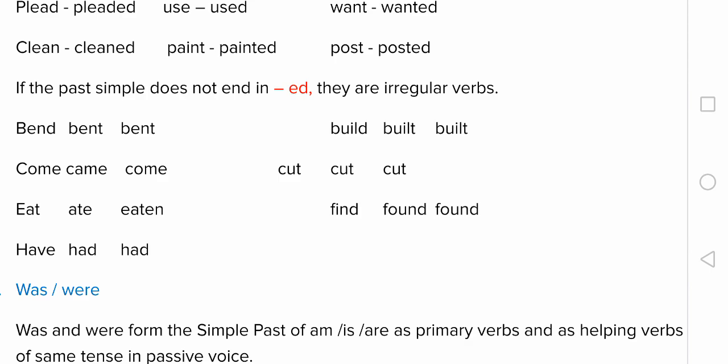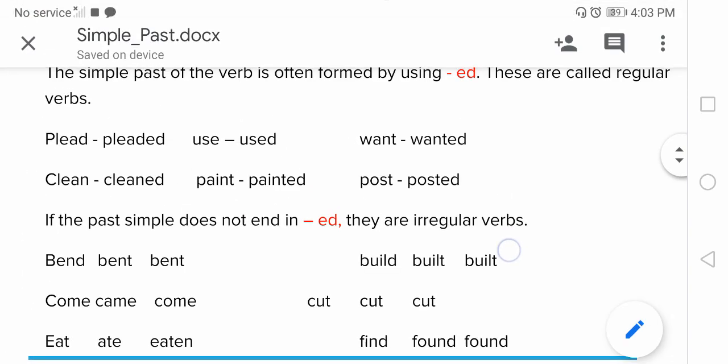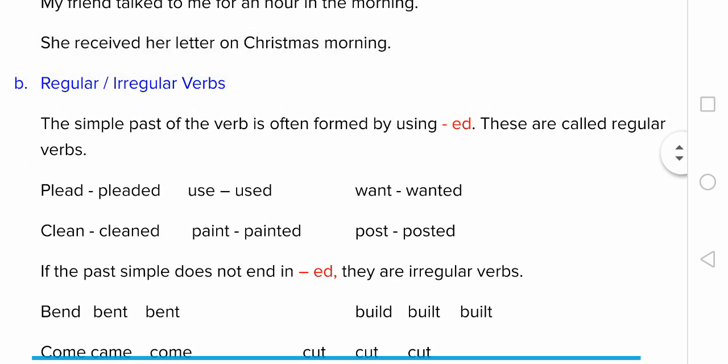Cut, cut, cut, all three are same. Eat, ate, eaten, all three are different. So irregular verbs do not end in ed. So these are regular or irregular verbs in simple past tense based on the way they form the second or the third form of the verb.